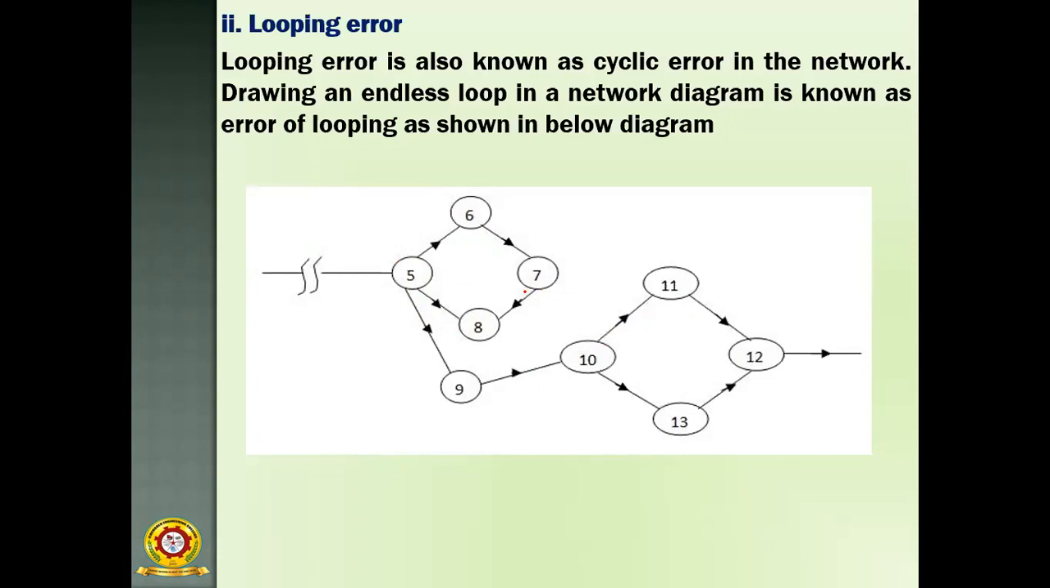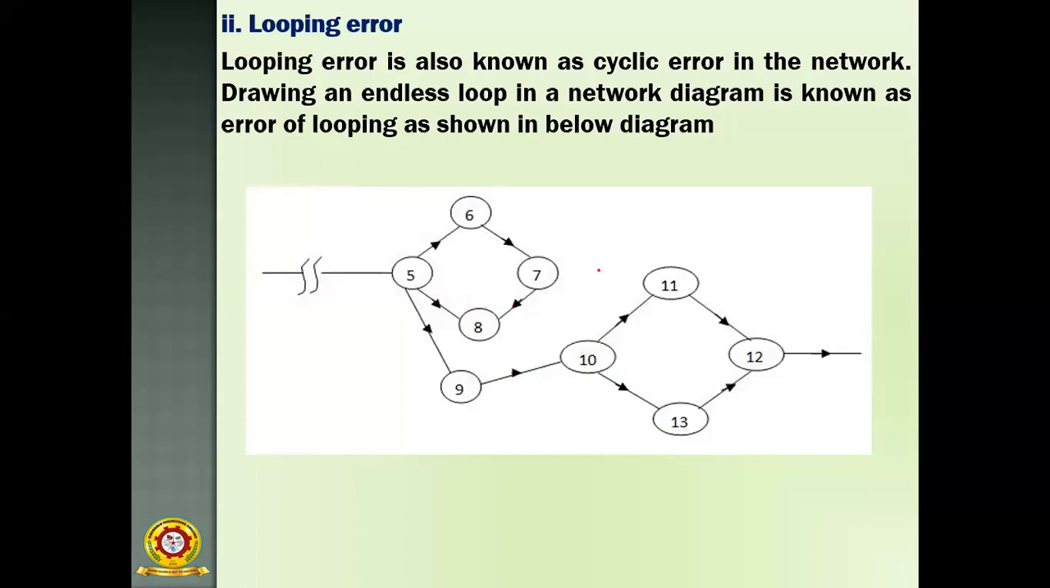So you should not use looping activities in the network diagram. For example, 5 to 6, 6 to 7, 7 to 8, like this, and 10 to 11, 11 to 12, and again it is indicated backward. This is also looping. So in this way you should not use such indications.